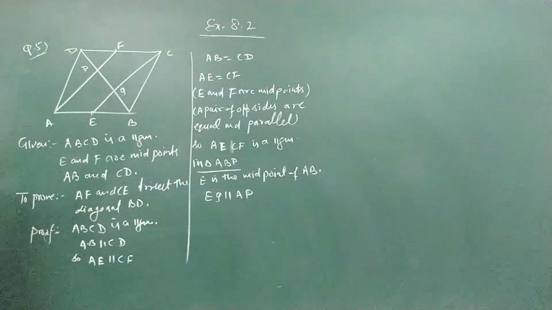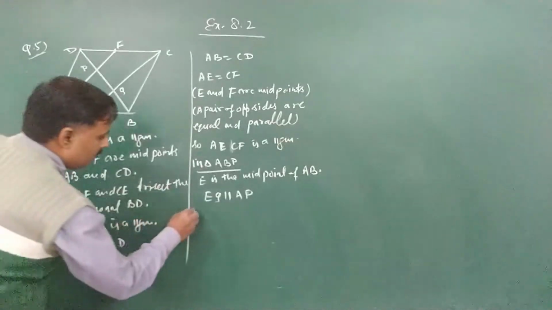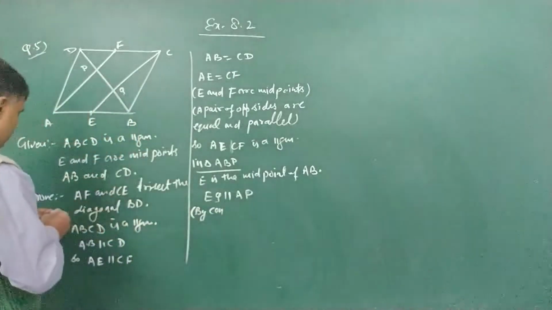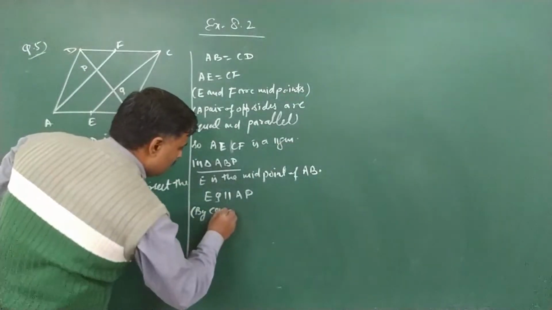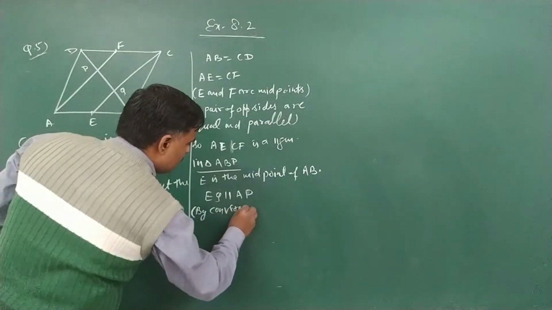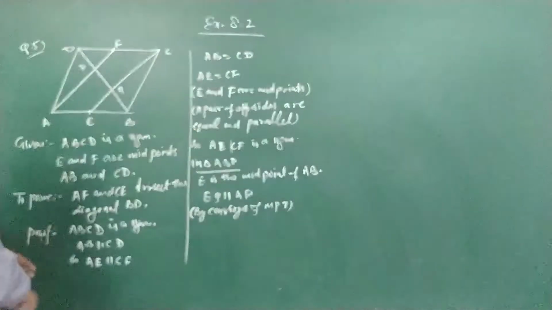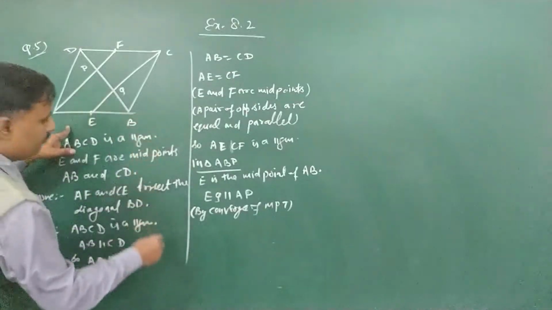So by the converse of the midpoint theorem, what can we say? Q is the midpoint of PB.